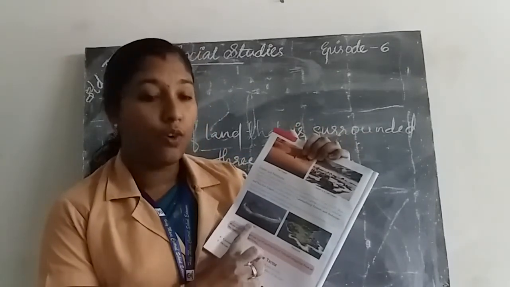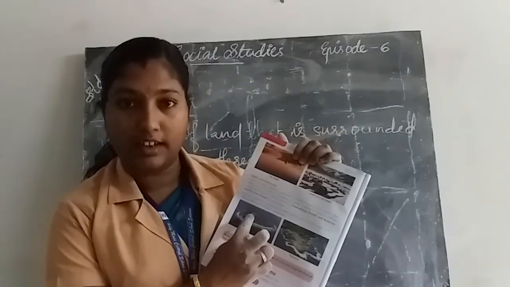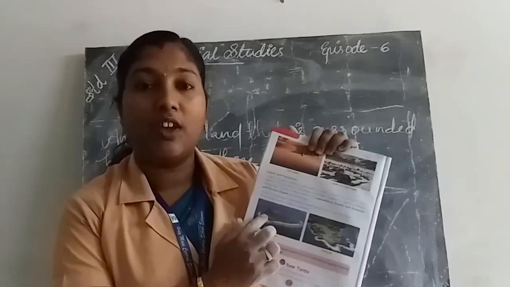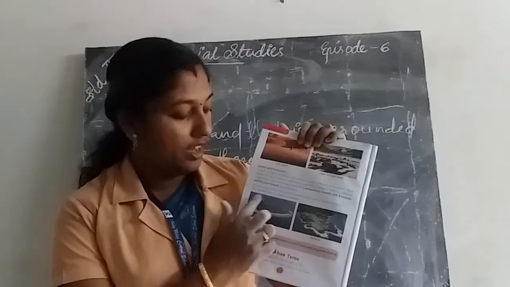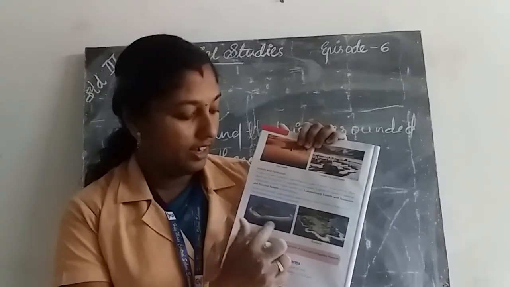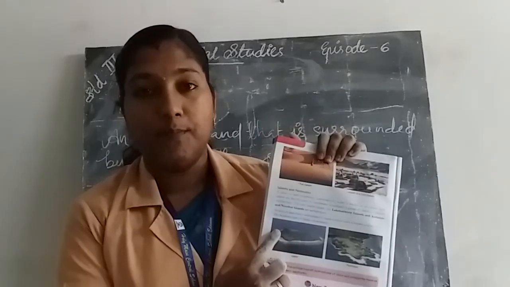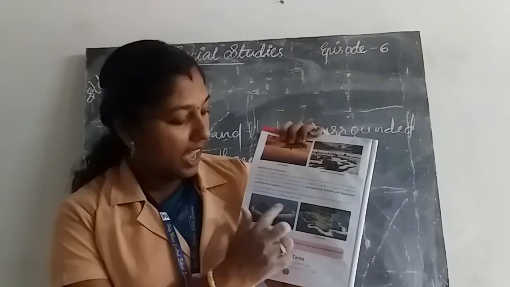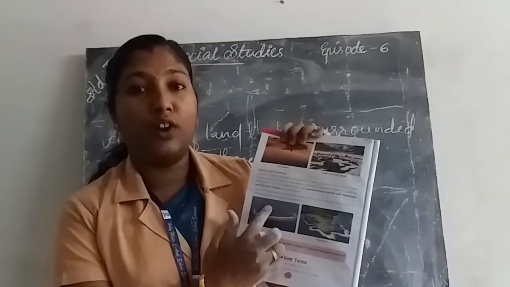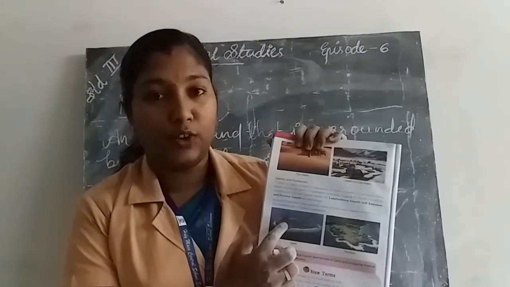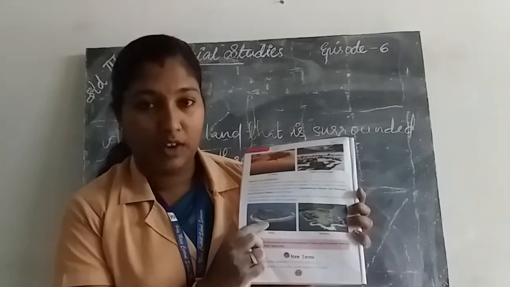An area of land surrounded by water is known as an island. These islands are the top part of underwater mountains.